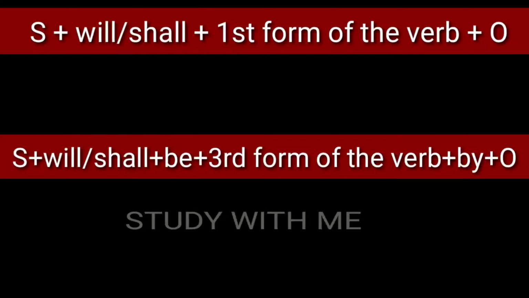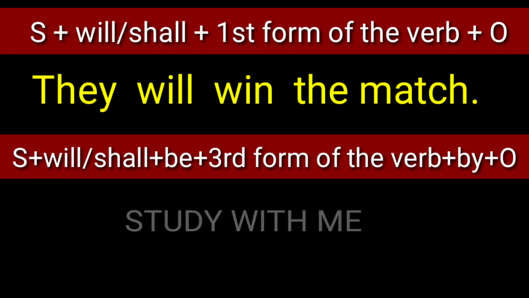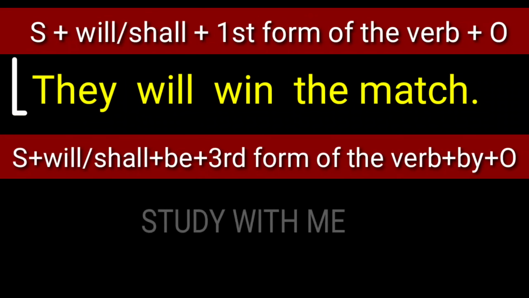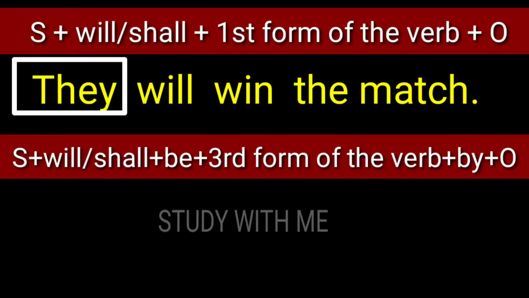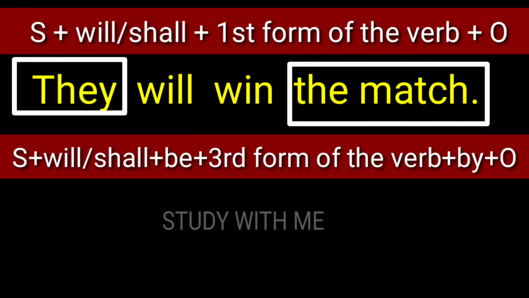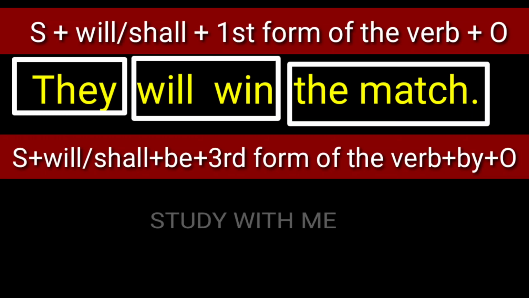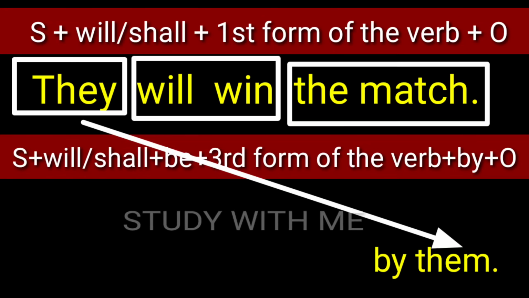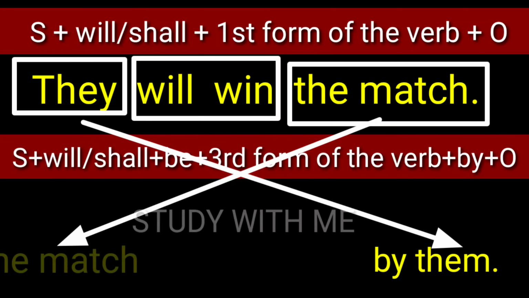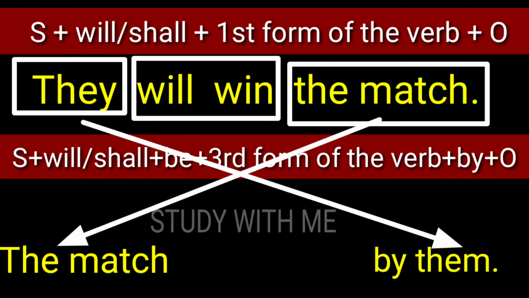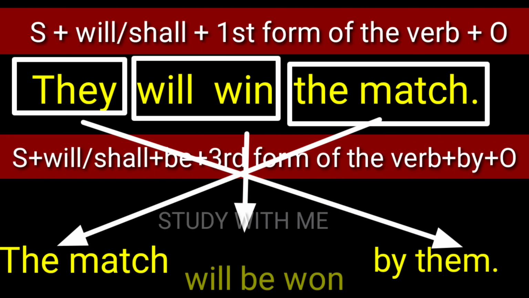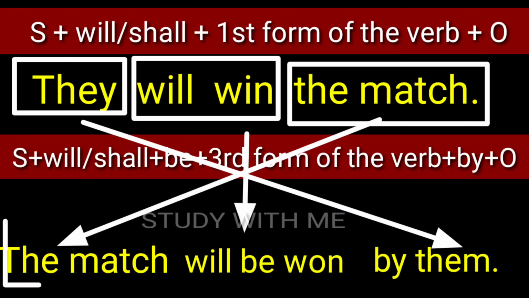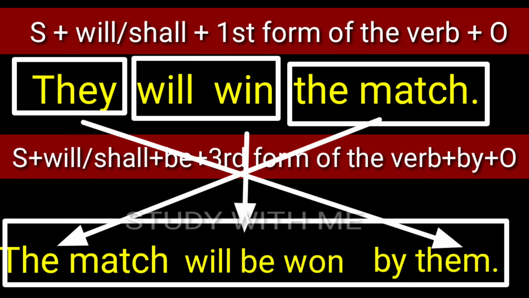Now we may take an example: they will win the match. Here they is the subject, the match is the object, and will win is the verb part. Here the subject they will change into object, the match, which is the object, will be changed into subject, and will win, the verb, changes according to the structure of the passive voice. Now the passive form of the sentence is: the match will be won by them.